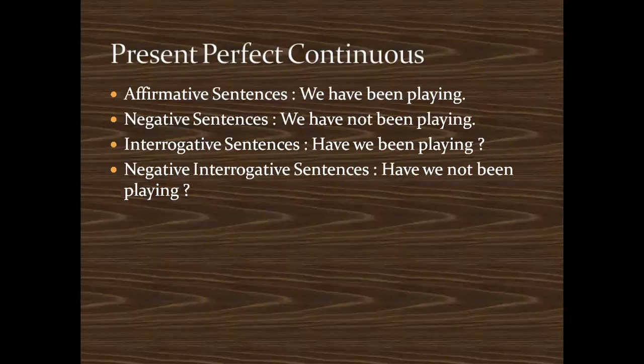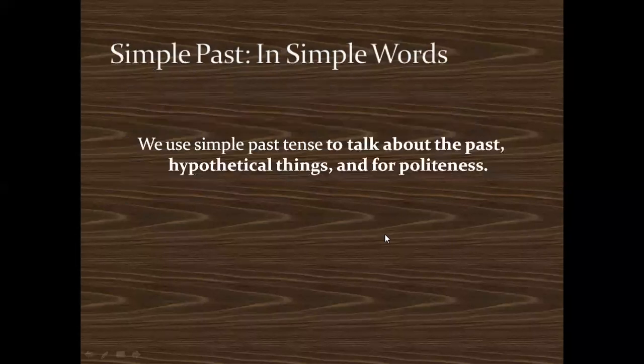Negative: we have not been playing. Interrogative, ask a question: have we been playing? Then negative interrogative sentence: have we not been playing? So these are examples of present perfect continuous. So I have showed you all four subcategories of the present tense. Okay, coming to the past. Now let's come to the past tense.